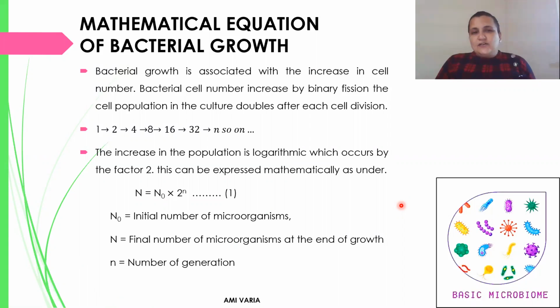Now, bacterial growth is associated with the increase in the cell number. Bacterial cell number increases by binary fission, and the cell population in the culture doubles after cell division. By binary fission, the single mother cell divides into daughter cells, duplicating up to n generations.